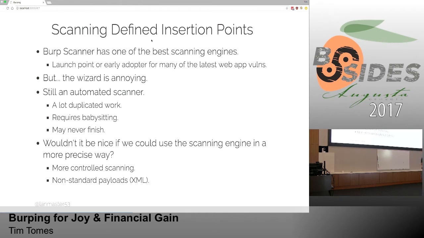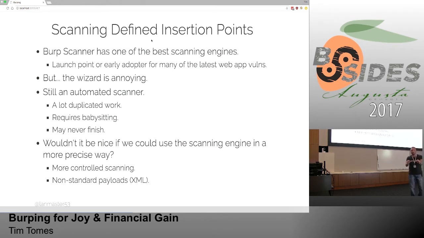And like the other scanners, you can configure it to detect when it's logged out and log back in, but even that is difficult work. And then the other thing is that they never finish, right? If you've got a 1 week or 2 week engagement and you start the scanner, it may run for that entire week or two. It suffers the same problems as all of your other automated scanners.